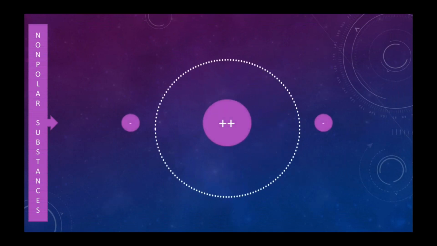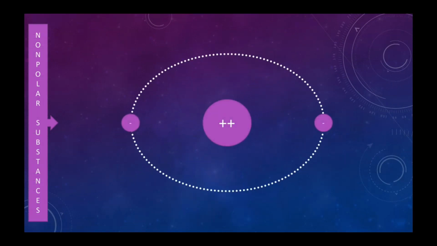Alright. Now let us see what happens in the case of non-polar substances in the presence of an electric field. As you can see in the diagram, we have two negative charges and two positive charges which constitute an atom. These negative charges are constantly revolving around the positive charges, or we can say the protons. Due to the negative and positive charges, there are two dipole moments here.